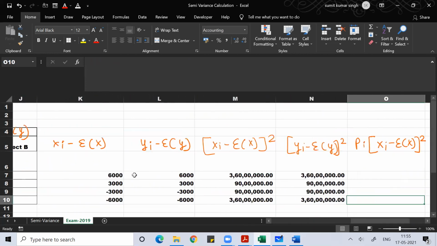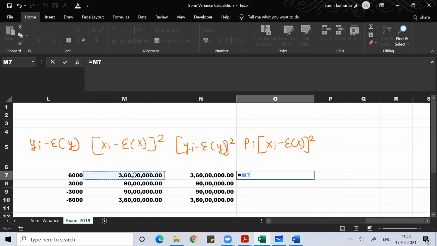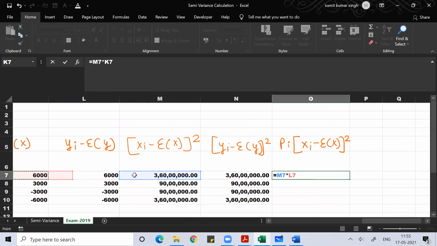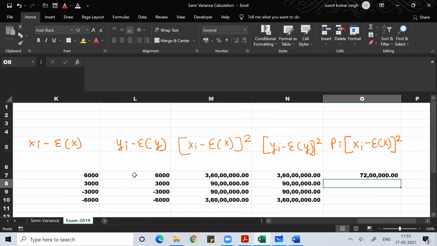You can multiply with those: project A with probability 0.2, then 0.3, like this.